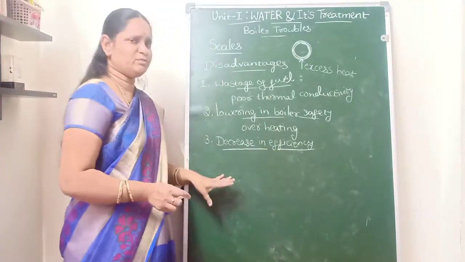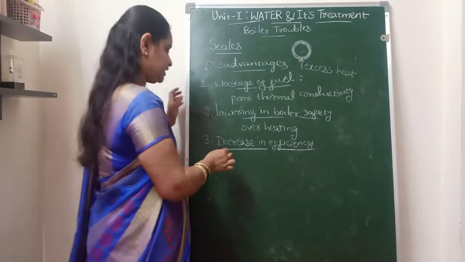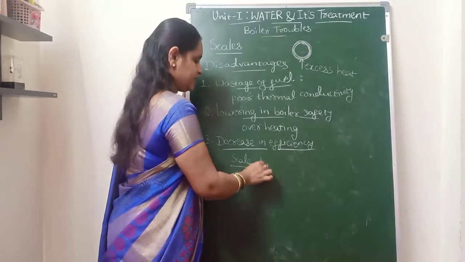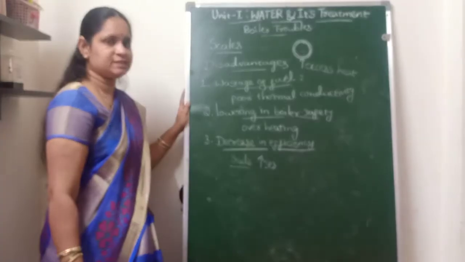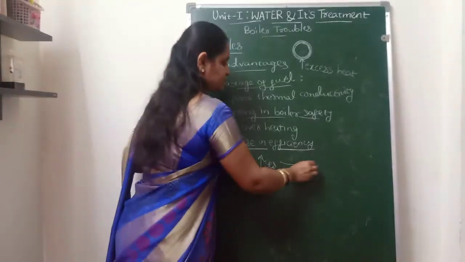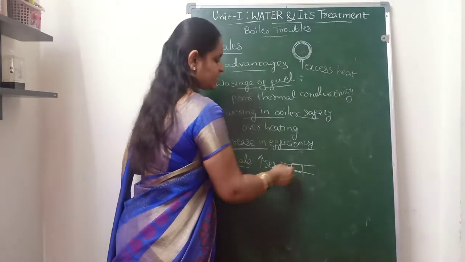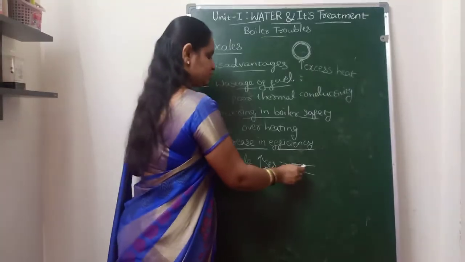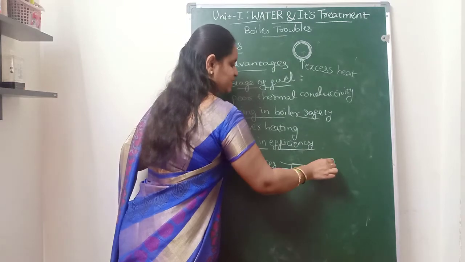So how does the decrease in efficiency happen? As the concentration of the scale forming substances increases in the boiler tubes, they will get deposited at the valves, condensers and also at the joints. For example, this is the joint between two tubes, and here we have some bends like this.